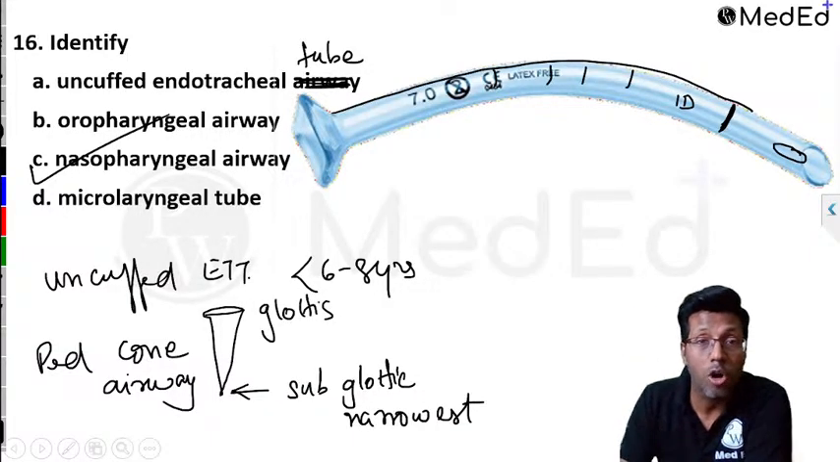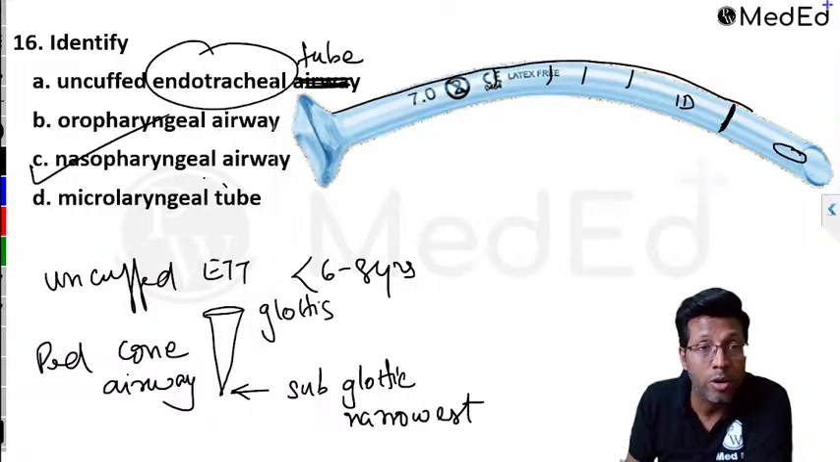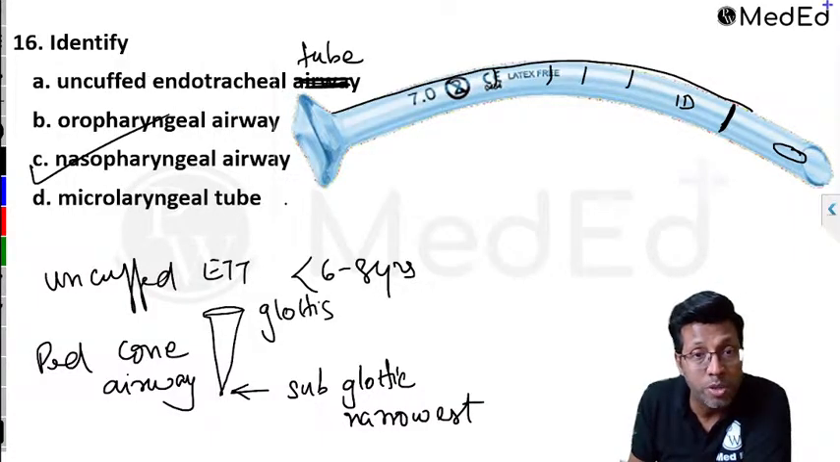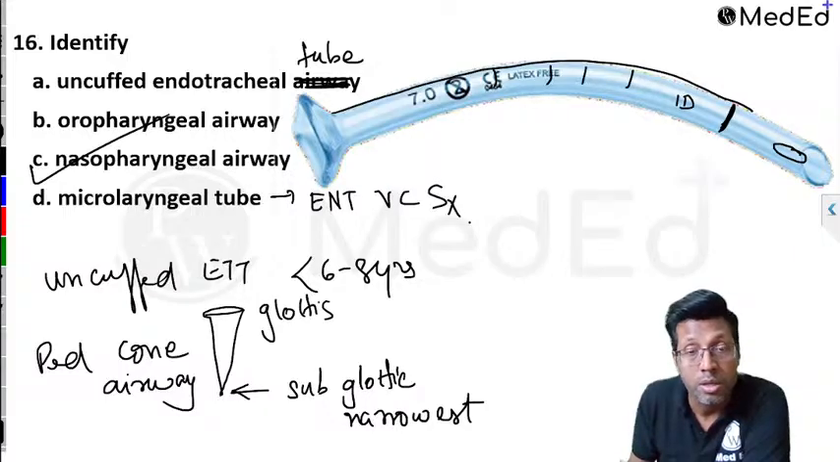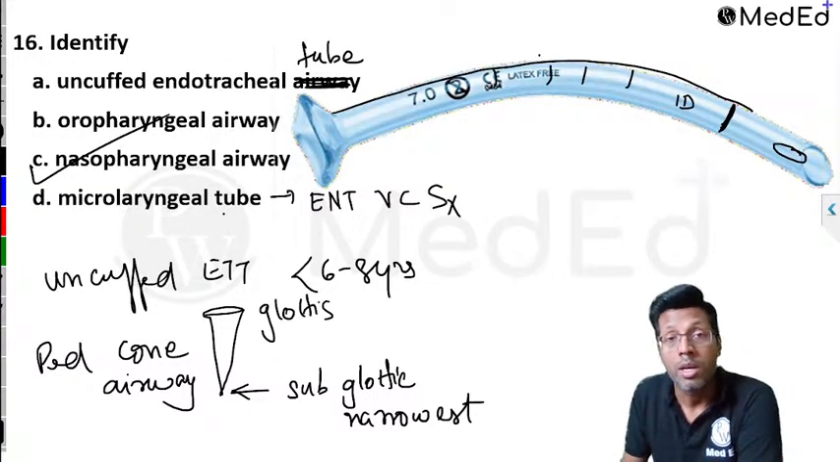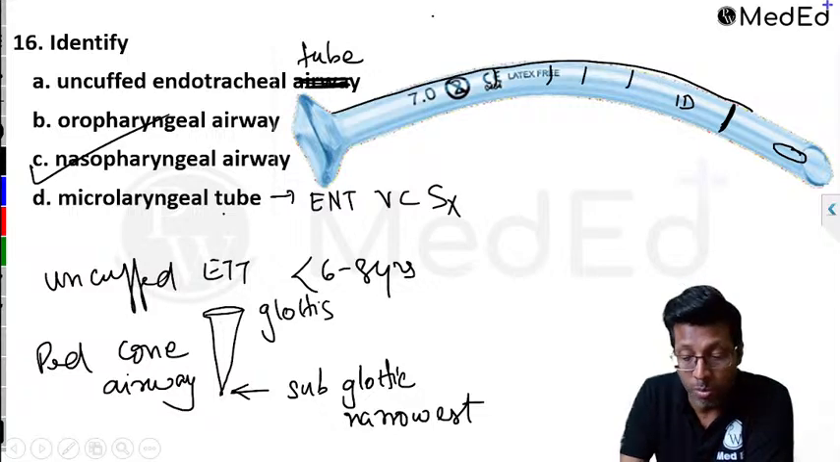So first thing is, this is not an endotracheal tube. I've told you the reason. So microlaryngeal tube is also out. Microlaryngeal tube is basically a specialized tube used in ENT vocal cord surgery, but it's also an endotracheal tube only. So again, microlaryngeal is out and uncuffed endotracheal tube is out, right? It does not have the markings of an endotracheal tube. Remember, all the markings of an endotracheal tube are absent.